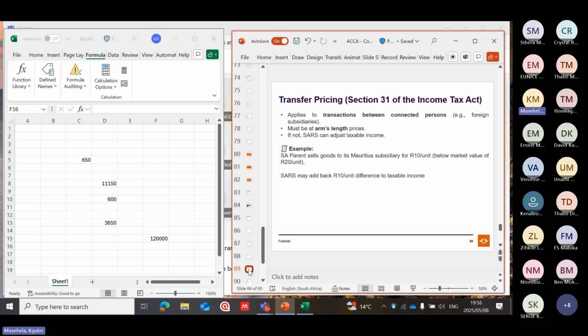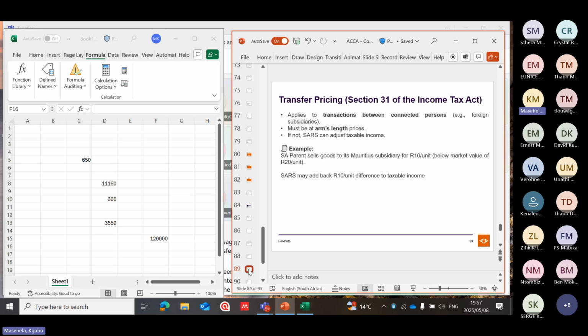And transfer pricing, colleagues, refers to the pricing of goods, services, or intellectual property transferred between related parties, as if it were a deal made between two independent and unrelated parties who are acting in their own best interest with equal bargaining power and no special relationship influencing the terms.